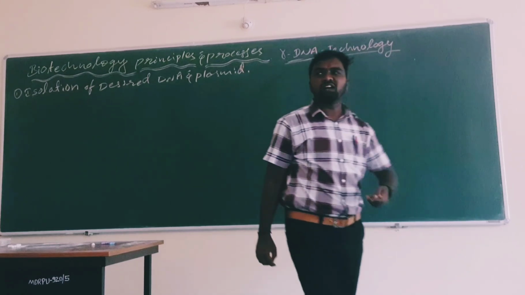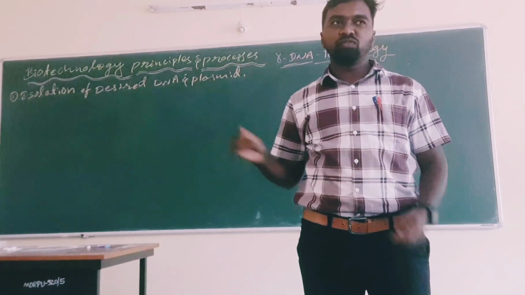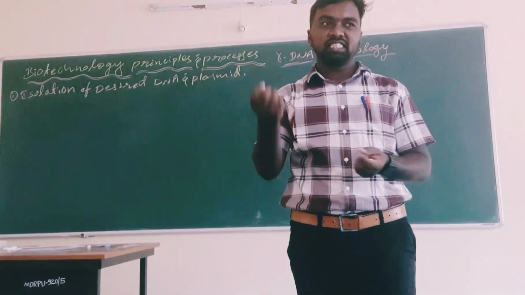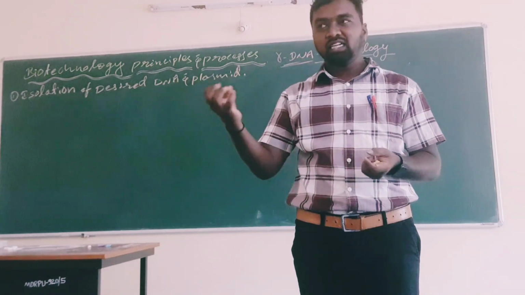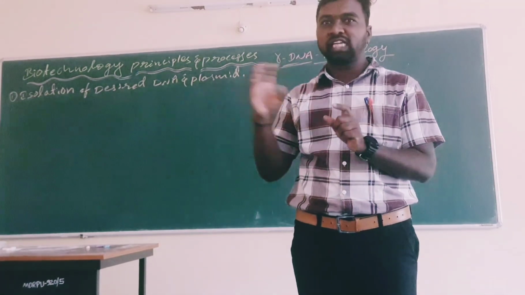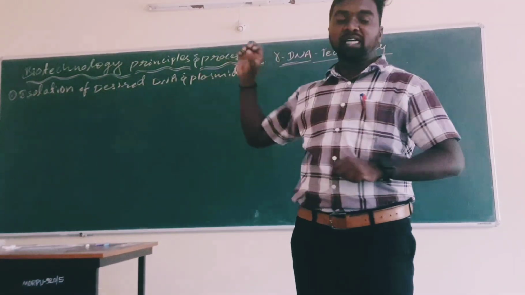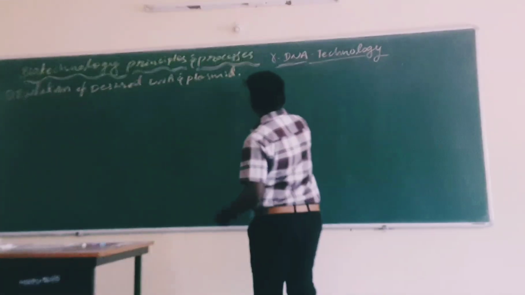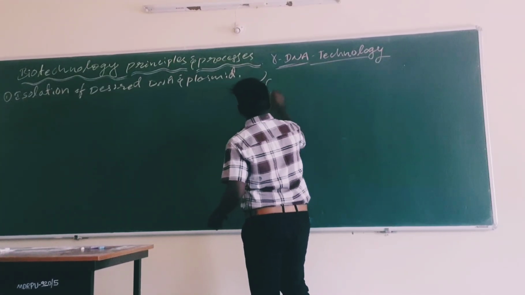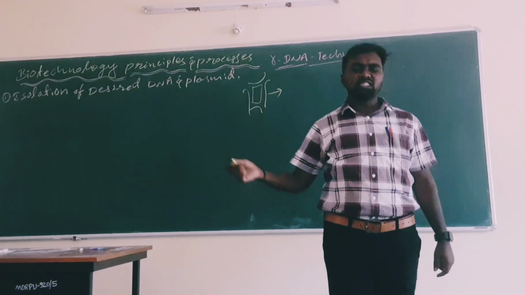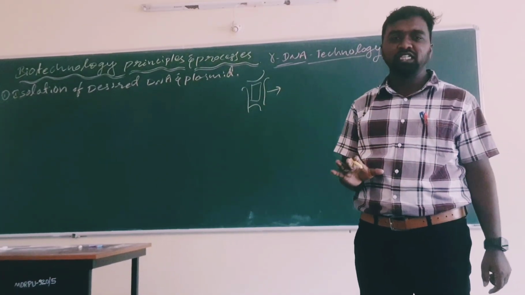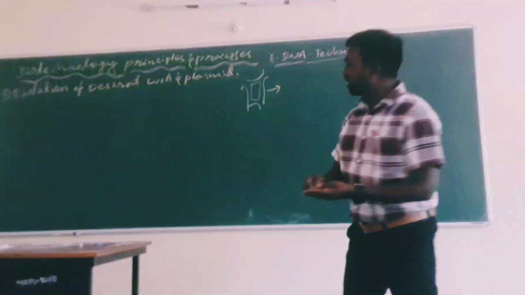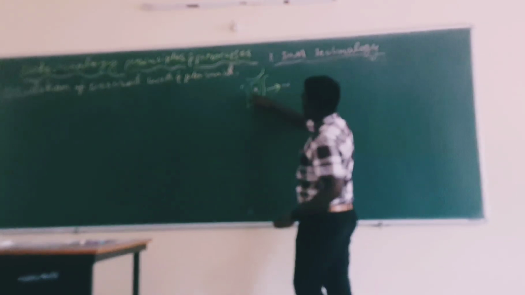Isolation of DNA and plasmid. We need a specific character which is resistant against disease, or which gives a different color. All those characteristics are made by the DNA only. So from where are we isolating it? From the plants. RDNA technology involves a number of enzymes, so to isolate DNA from a plant, which enzyme do we use?